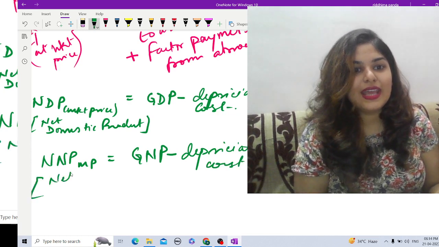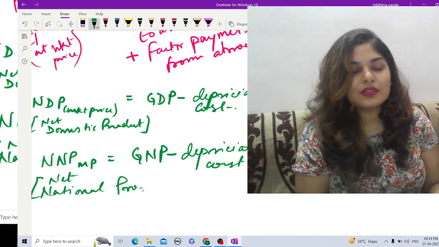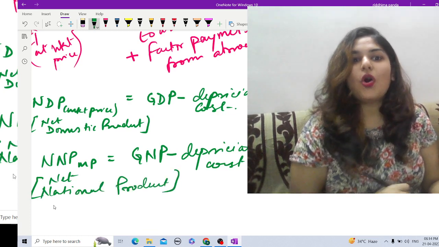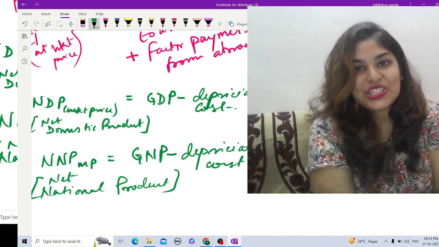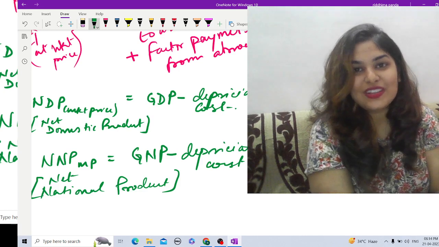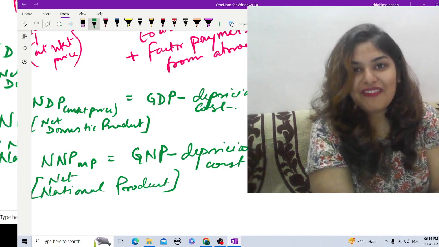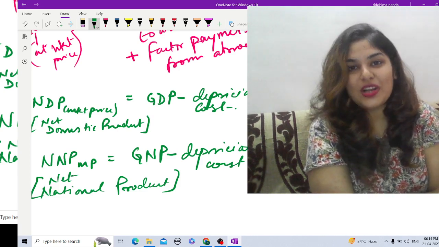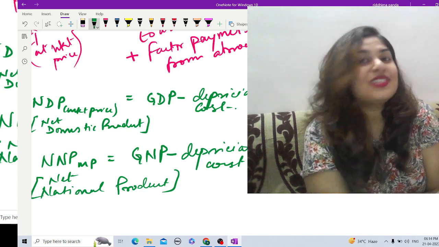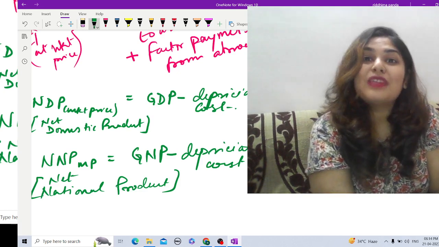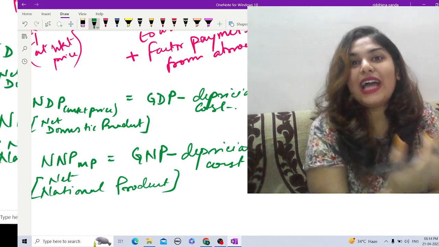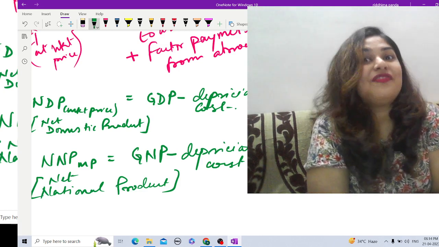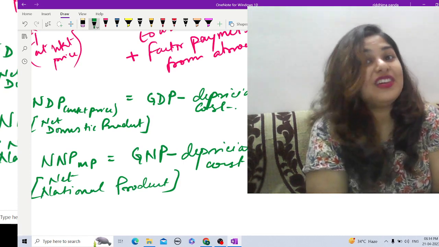So this is our net national product. All this is at market price, right? From NNP, our net national product, we can calculate our national income. If we consider the net national product at factor prices, not at the market price, that means we have to subtract the indirect taxes and add subsidy. If we do that, we can calculate NNP at factor price, and that will be our national income.